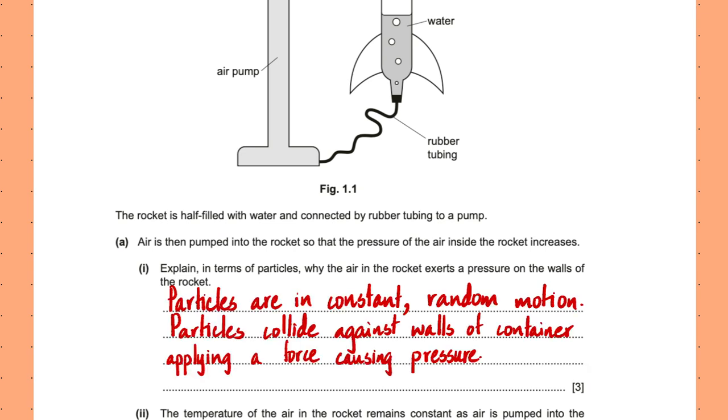So you start with this, that particles are in constant random motion. They collide against the walls of the container. This causes a force which produces the pressure. So 1st mark, 2nd mark, 3rd mark.